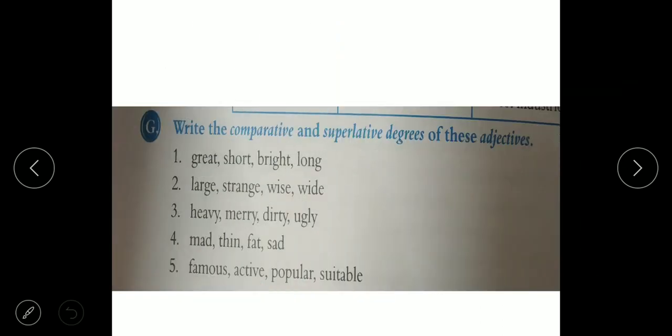Next is: write the comparative and superlative degree of these adjectives. Students, this is homework for you. Do it yourself. Like great: comparative form greater, superlative greatest. In the same way, short, shorter, shortest. Bright, brighter, brightest. Long, longer, longest. Write in your notebook. Large, larger, largest. Do it yourself.